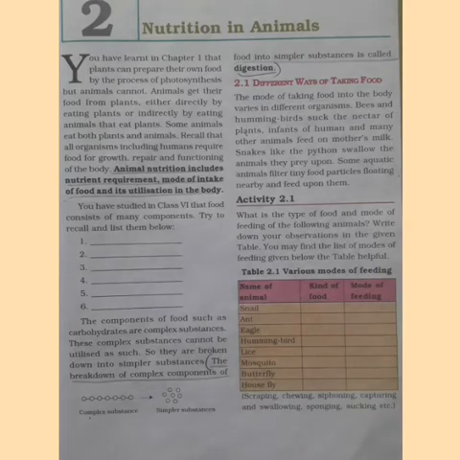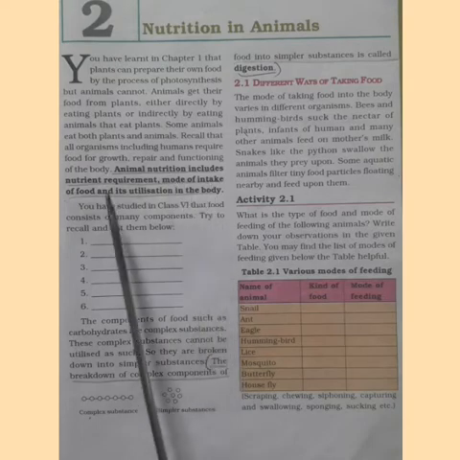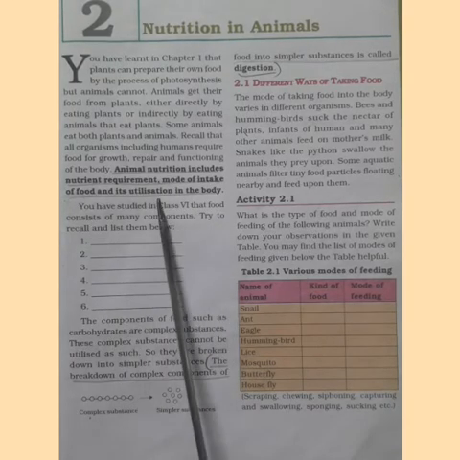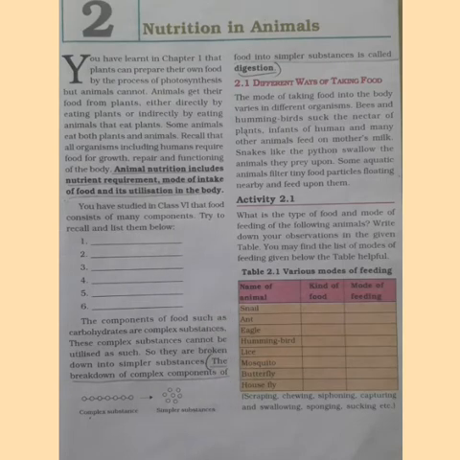Animal nutrition includes nutritional requirement, mode of intake of food and its utilization in the body. Let us study in detail about the digestion process. What do you mean by digestion? The breakdown of complex food substances into simpler substances is called as digestion.